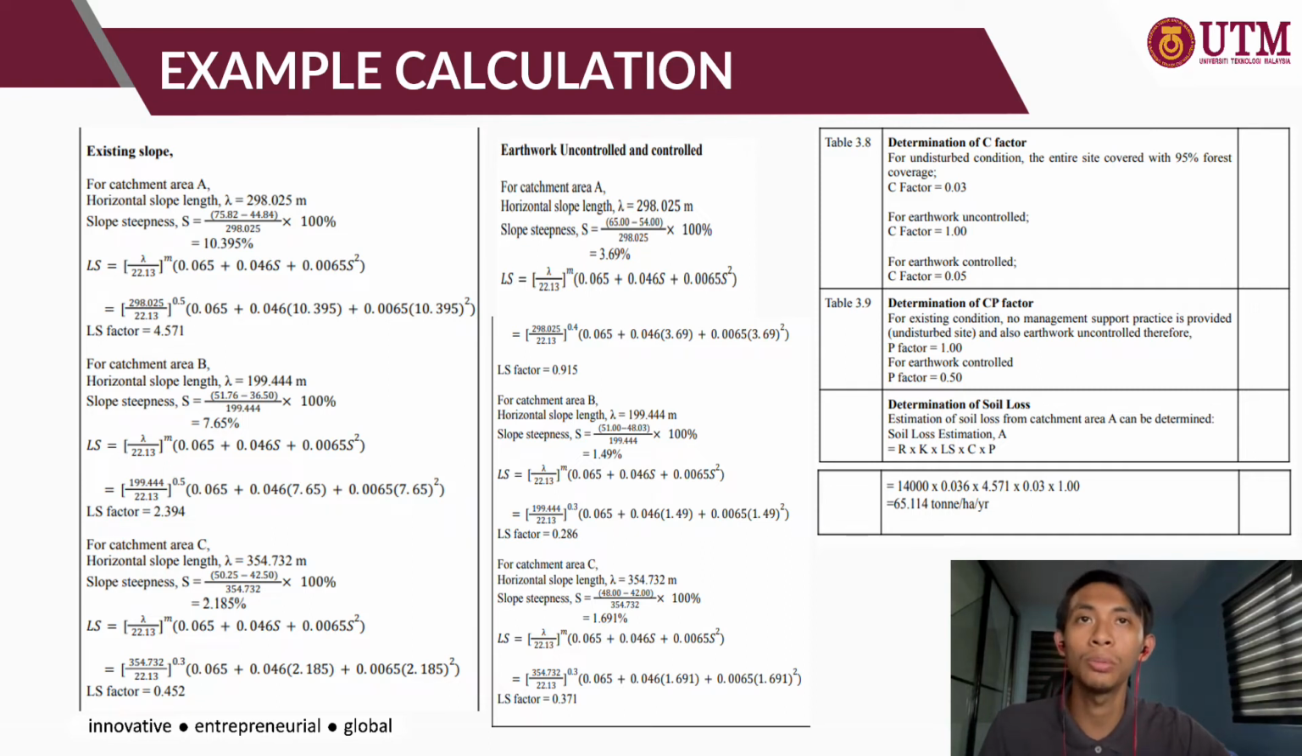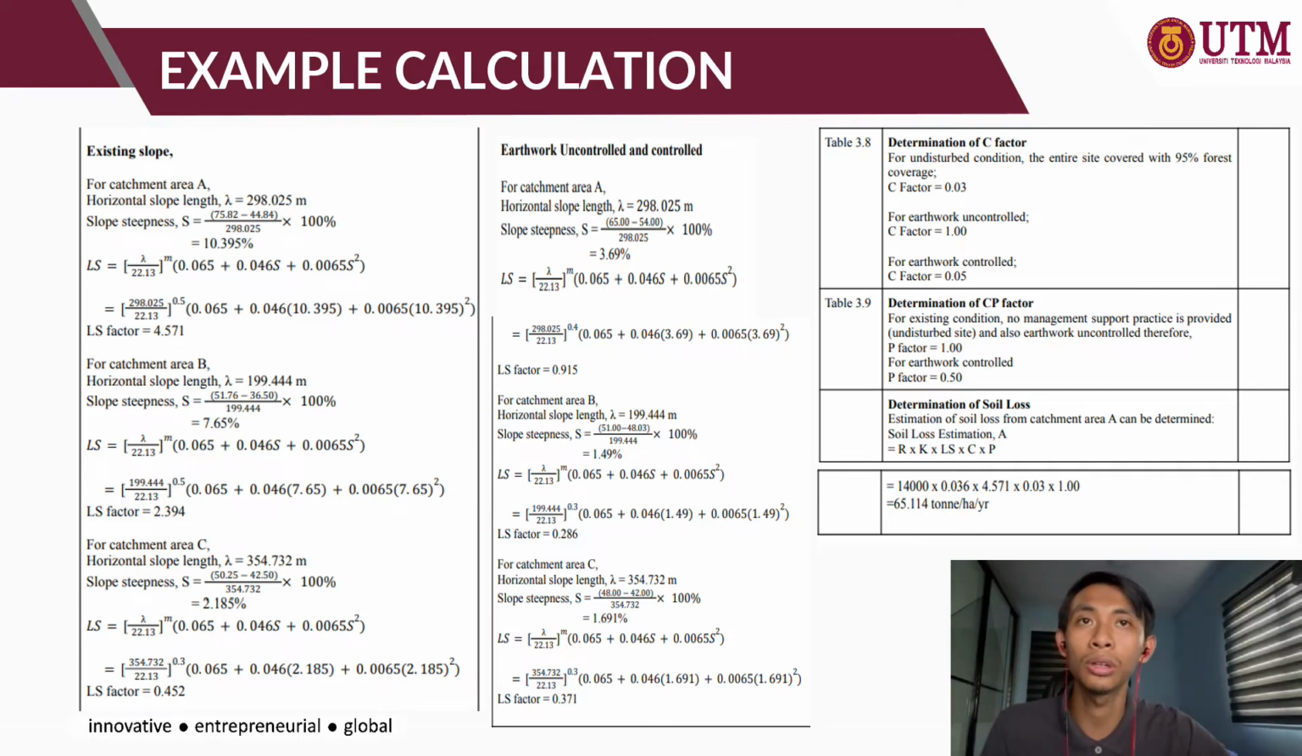So for the determination of P factor, for the existing condition, no management support practice is provided, which is the undisturbed site, and also for the earthwork uncontrolled, therefore the P factor is 1.0, and for the earthwork control, P factor is 0.5. For the determination of soil loss, we use the same formula.